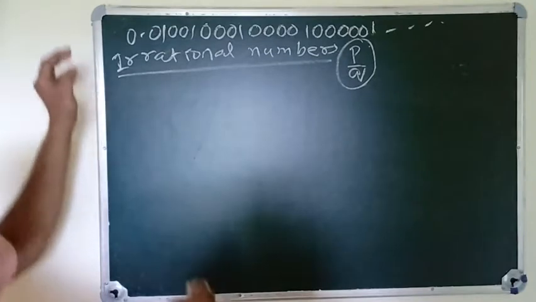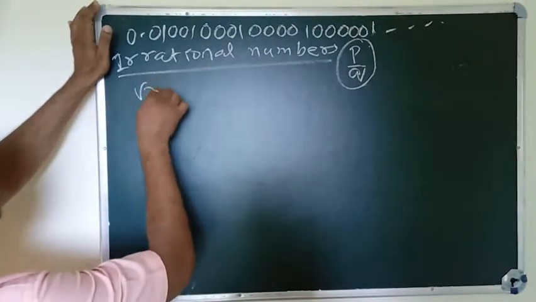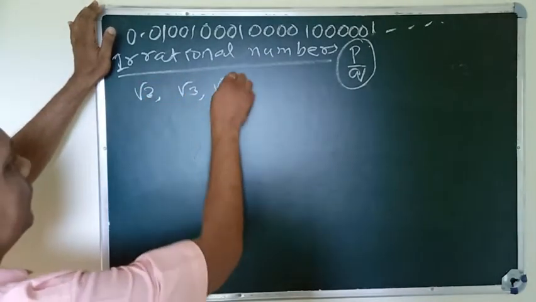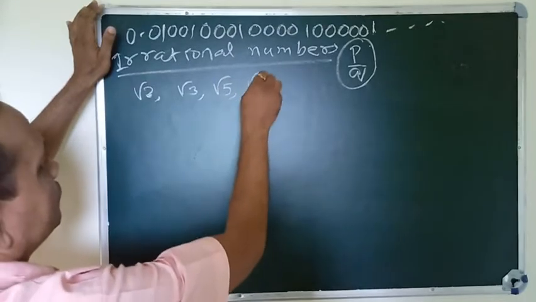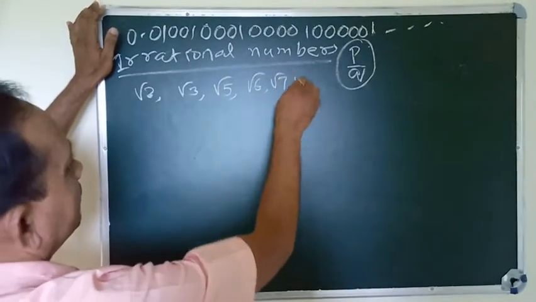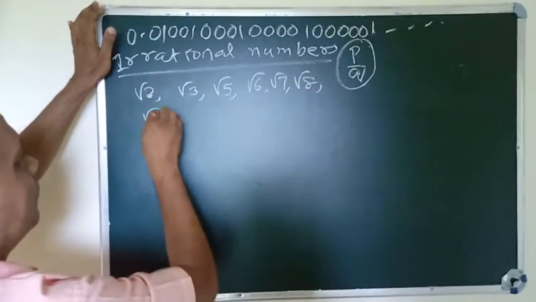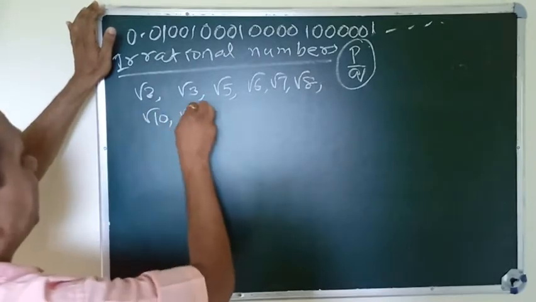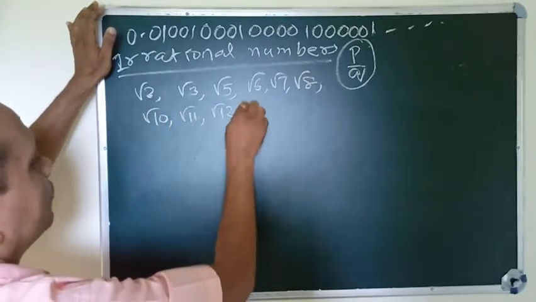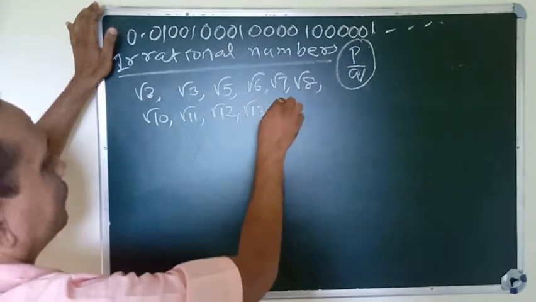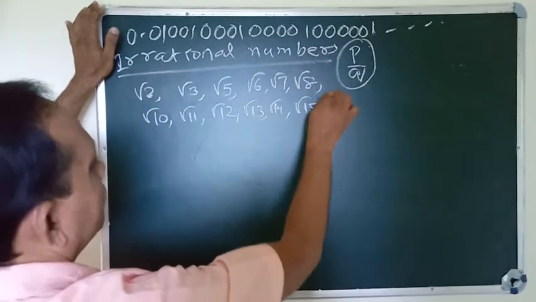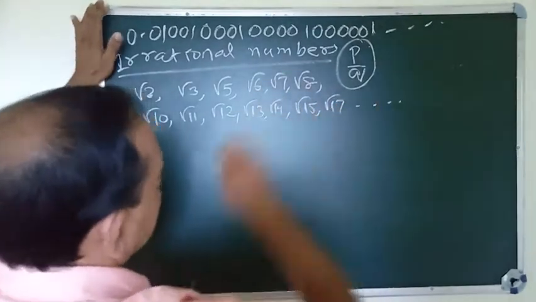There are so many irrational numbers: root 2, root 3, root 5, root 6, root 7, root 8, root 10, root 11, root 12, root 13, root 14, root 15, root 17, and so on.